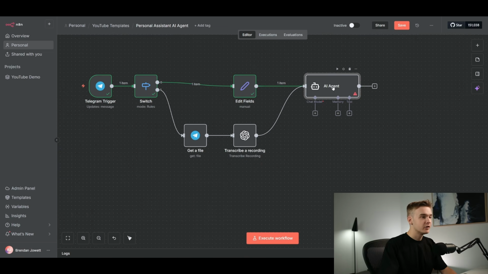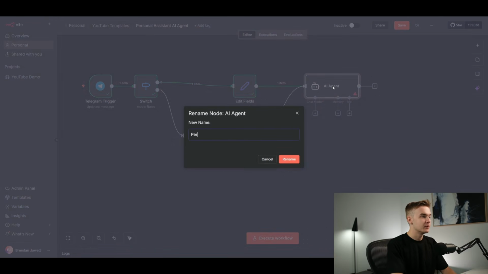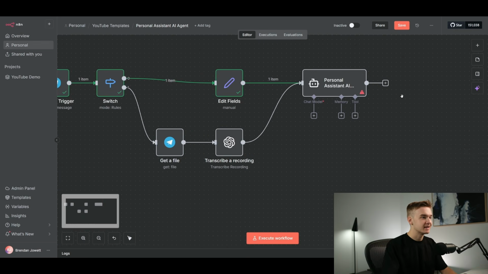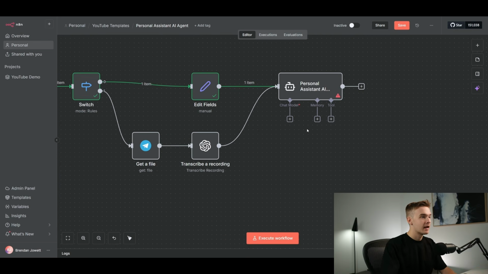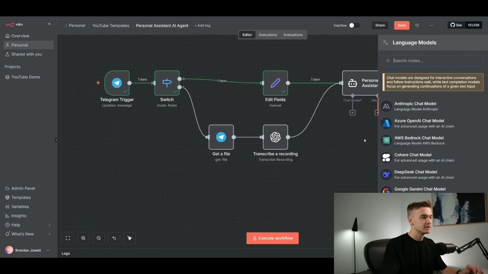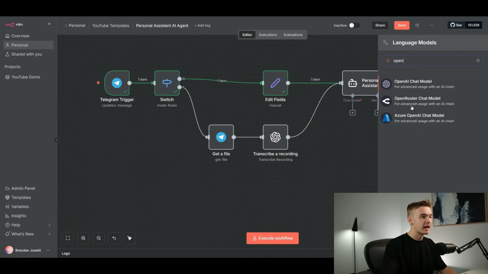I'm going to click on the agent, hit spacebar, and rename this the Personal Assistant AI Agent. Don't need to do that, of course, but it's good to have some naming convention. Then I'm going to set up a couple of the default basic settings for an AI agent. So obviously adding in our chat model, I'm going to add in OpenRouter.